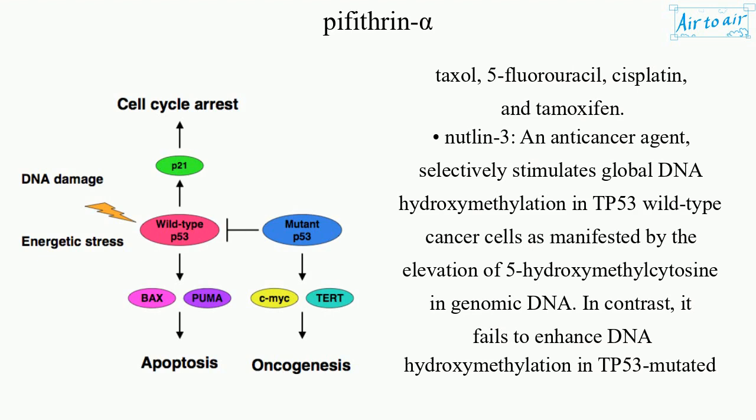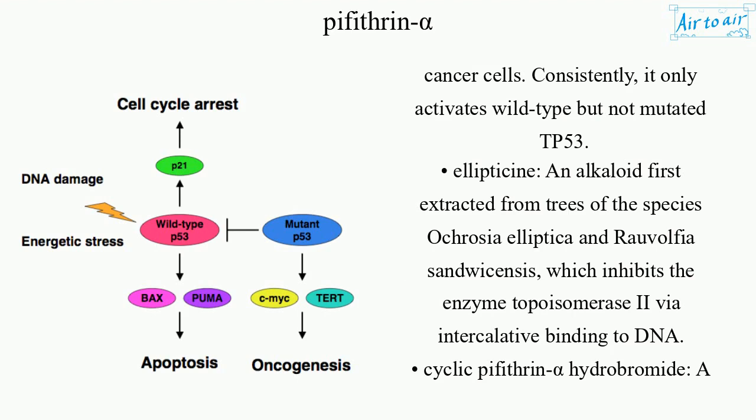Nutlin-3, an anti-cancer agent, selectively stimulates global DNA hydroxymethylation in TP53 wild-type cancer cells as manifested by the elevation of 5-hydroxymethylcytosine in genomic DNA. In contrast, it fails to enhance DNA hydroxymethylation in TP53 mutated cancer cells. Consistently, it only activates wild-type but not mutated TP53.